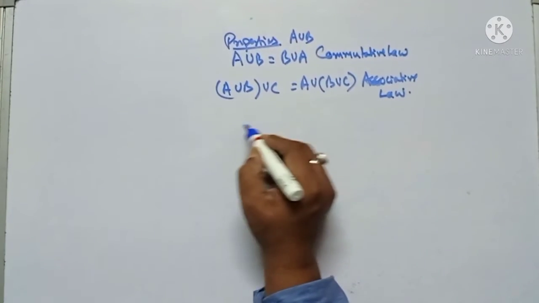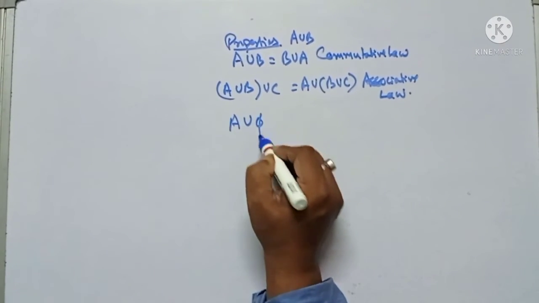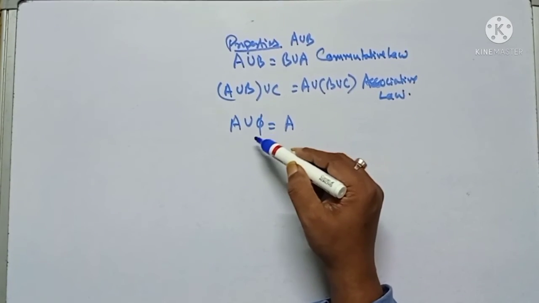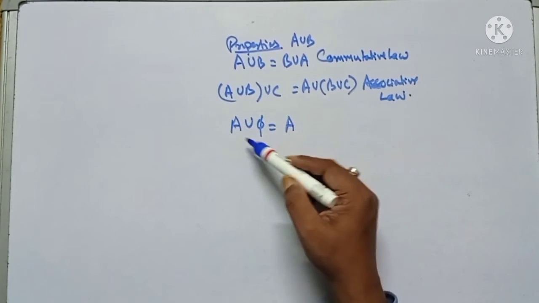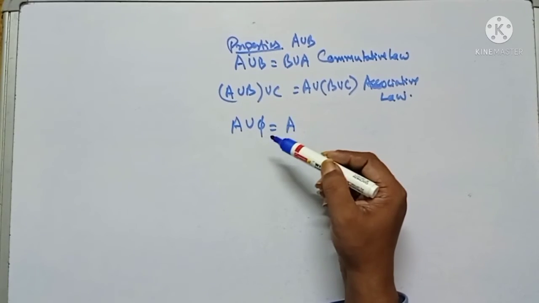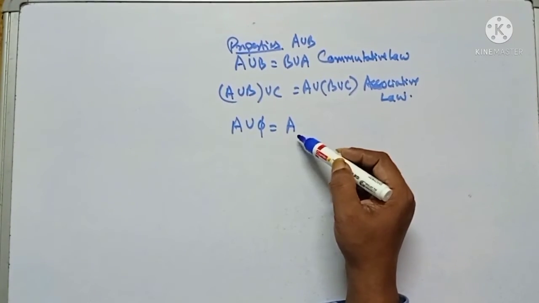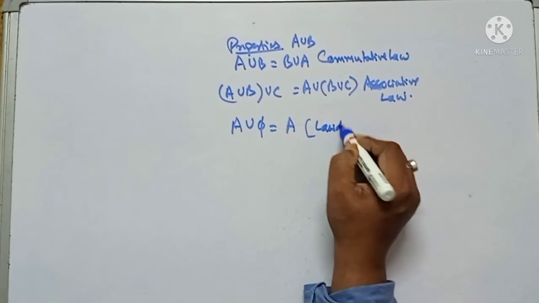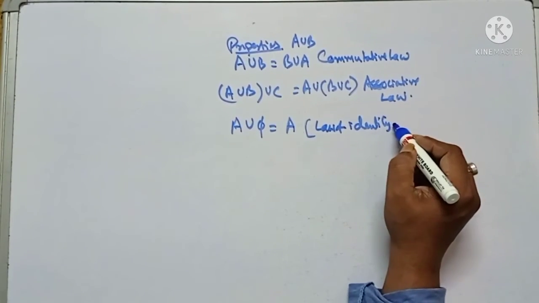And again A union phi is equal to A, means union of any set with a null set is the set itself. So this is called the law of identity element.